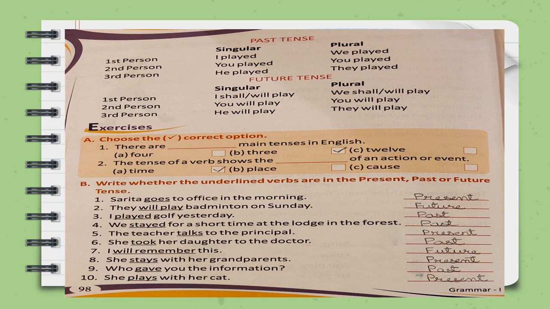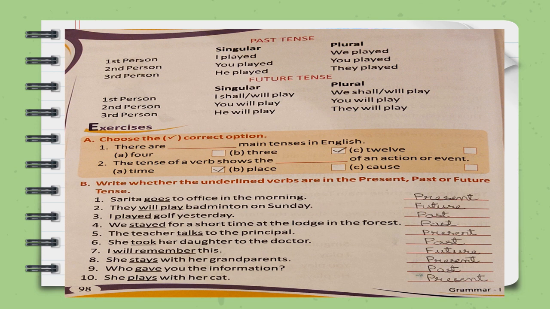For past tense, first person, singular I played. The verb is ending in ed. Plural, we played. Second person, you played. Plural, you played. Third person, he played. Plural, they played.